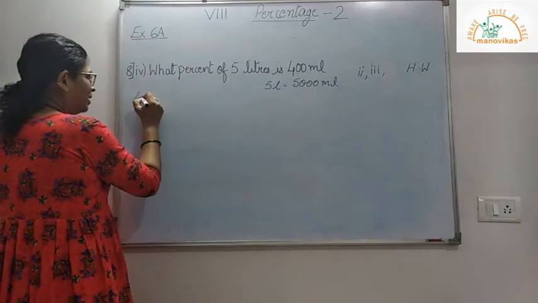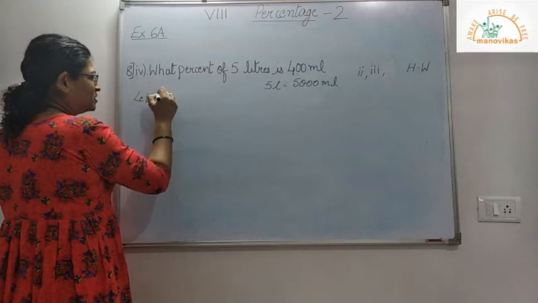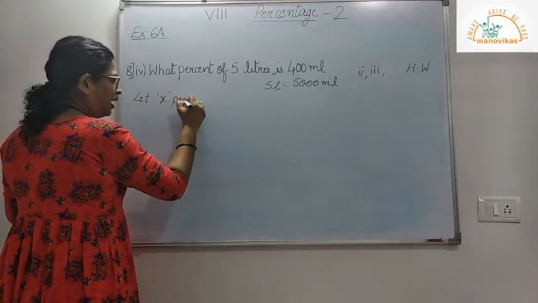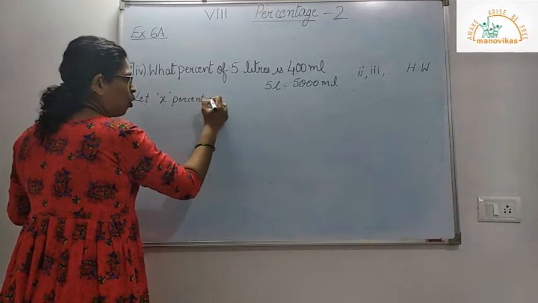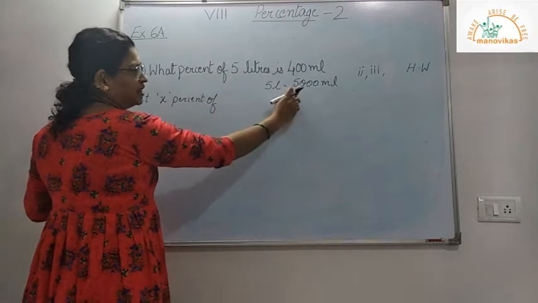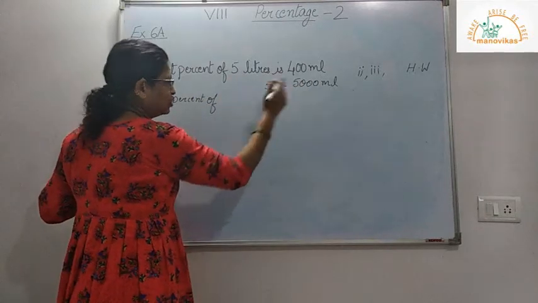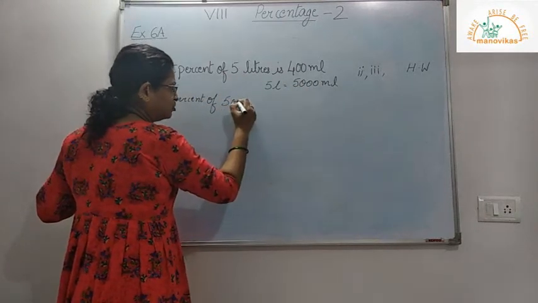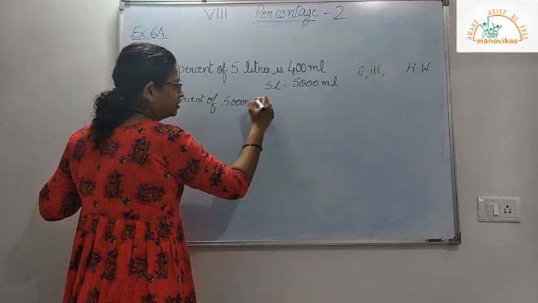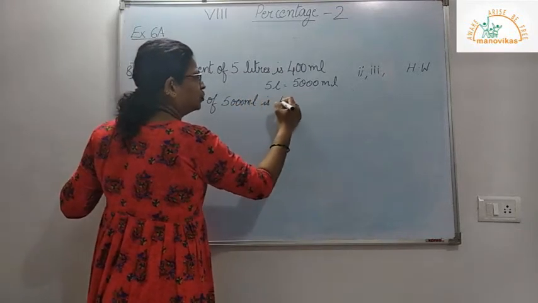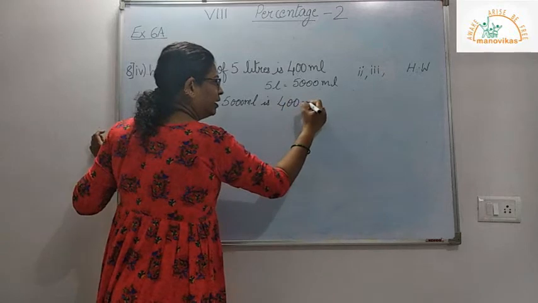So now we solve the sum. So let X percent of 5 liters, that is 5000 milliliters, be equal to 400 milliliters.